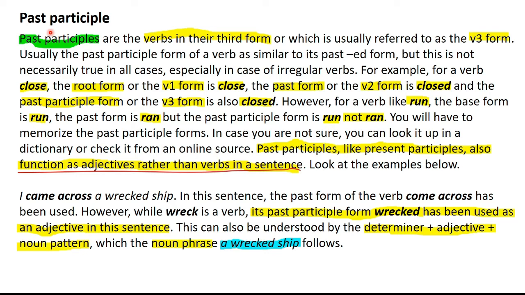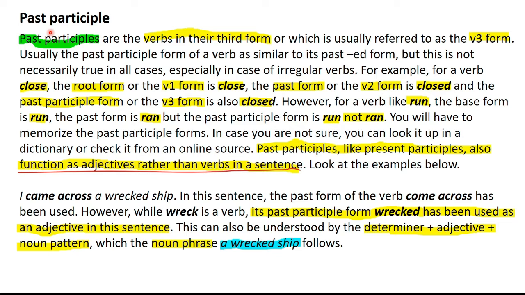For example, for a verb like close, both the past form and the past participle form are closed. However, for a verb like run, the past form is ran, but the past participle form is run, not ran. With irregular verbs, you will have to memorize the past participle forms in most cases. Like their present counterparts, the present participles, the past participles also function as adjectives rather than verbs in a sentence.